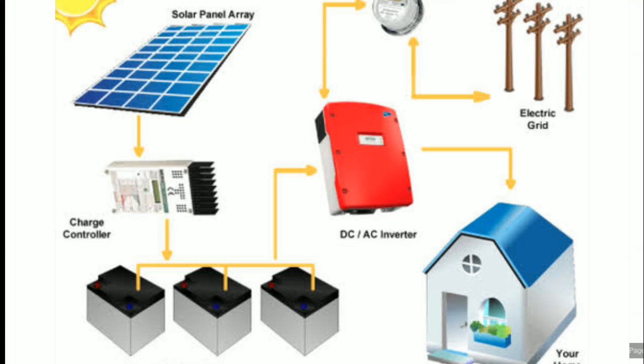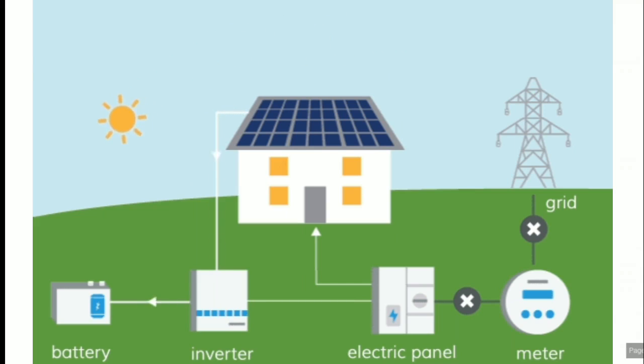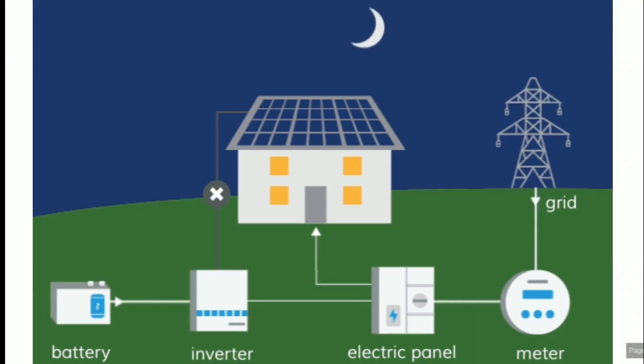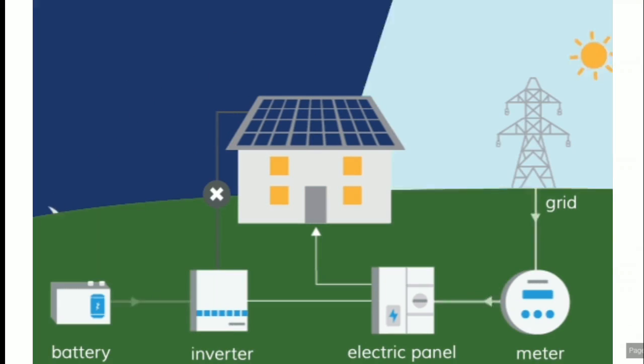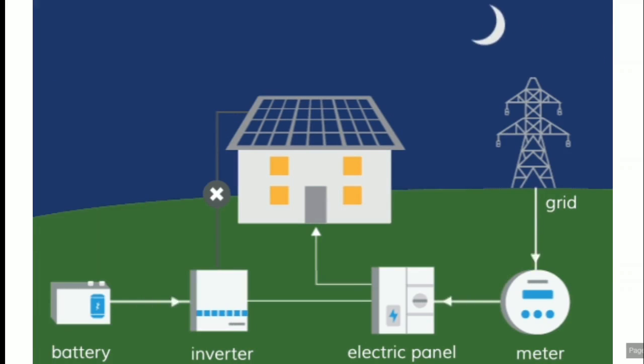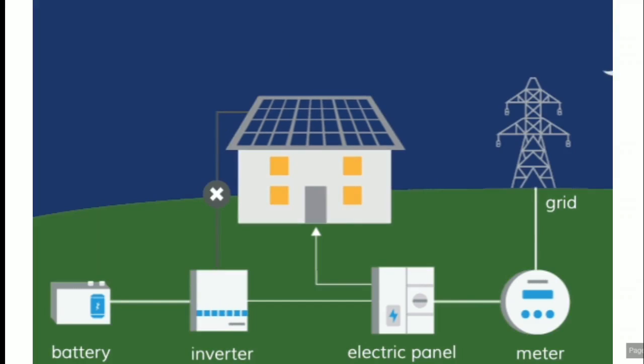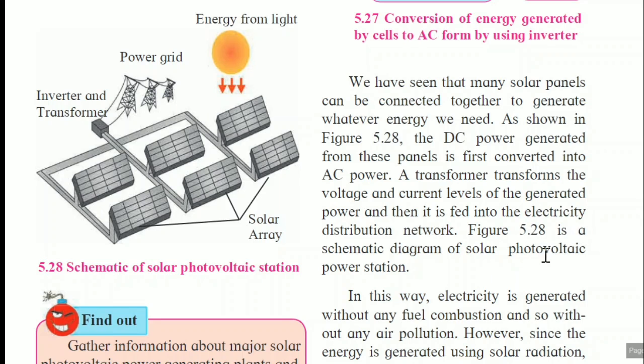However, since the energy from solar cells is available only in presence of sunlight, the energy has to be stored in batteries for use at a later time. So how does it work? Most of the equipment in domestic as well as industrial use runs on AC power, that means alternating current. In such a case, the DC solar power must be converted to AC power using an electronic device called the inverter. So figure 5.28 is a schematic diagram of a solar photovoltaic power station.